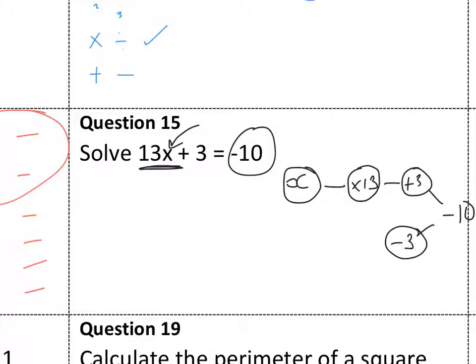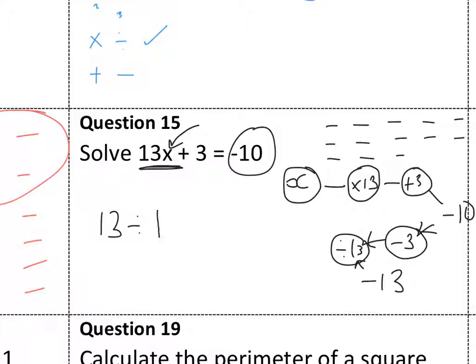I'm going to take away 3 and then divide by 13 when I go backwards because I'm going the opposite direction. Okay, if I'm at negative 10, and then I've got another negative 3, then I've got a negative 13. If I divide that by 13, well, I know 13 divided by 13 is 1. So negative 13 divided by 13 is negative 1. So x equals negative 1.